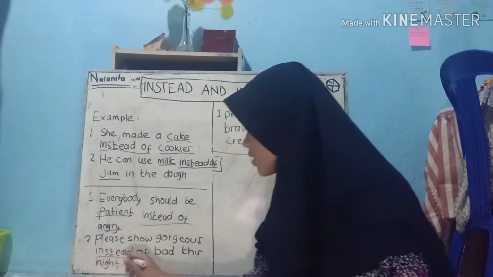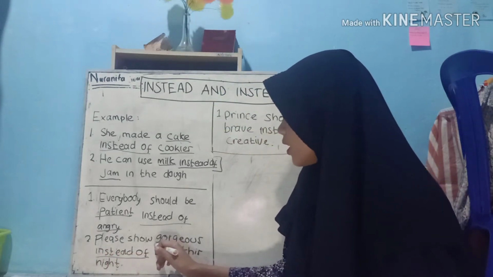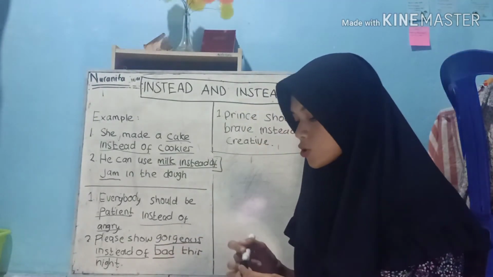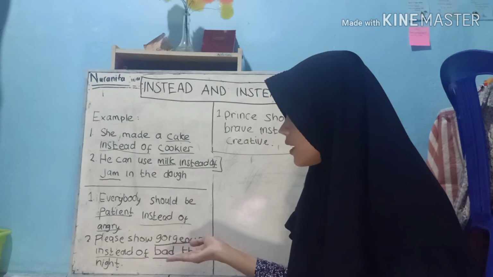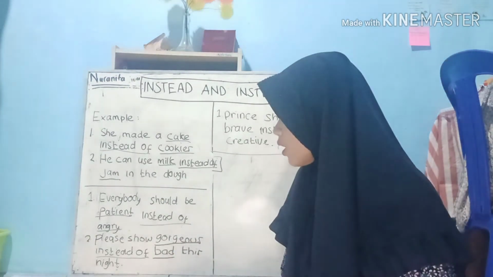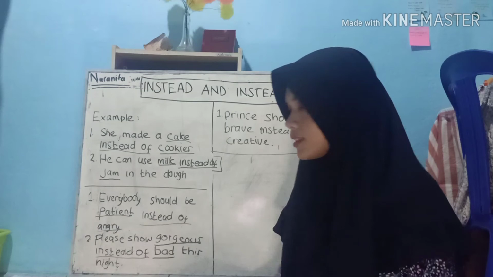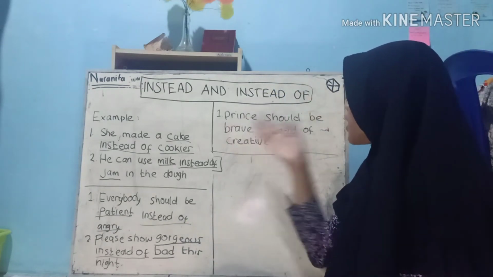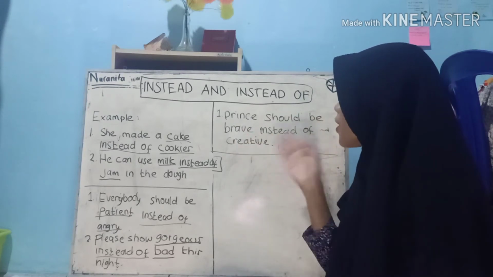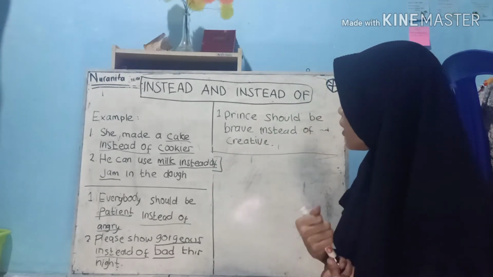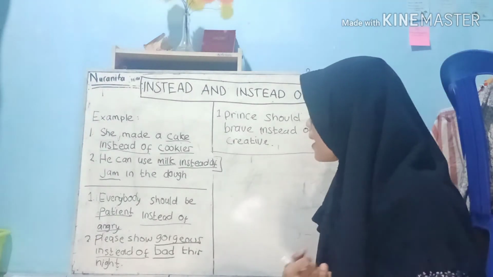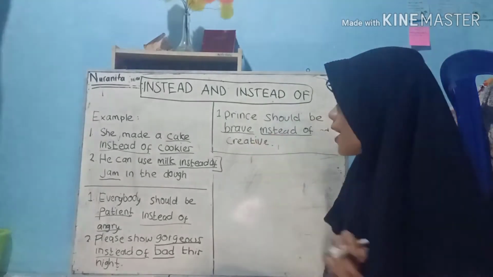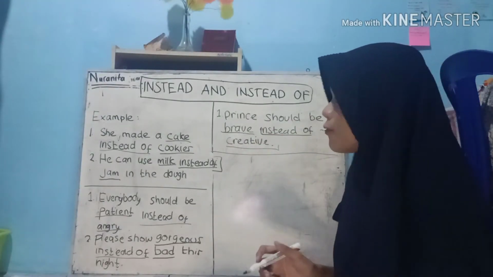Instead of here is a preposition, and gorgeous here is an adjective, and that is an adjective. So here that is the alternative to show this night. The next is: Prince should be brave instead of creative. So here we use instead of followed by an adverb. This is instead of as a preposition, and brave is an adverb, and creative is an adverb.